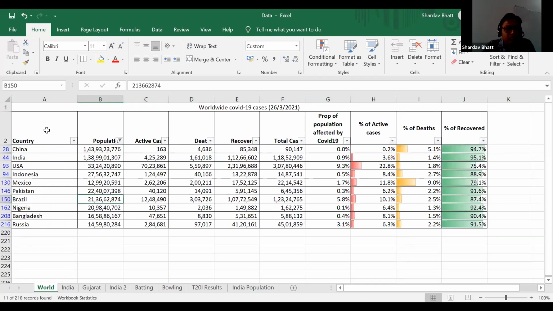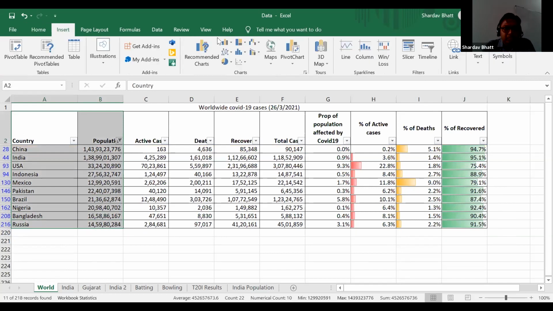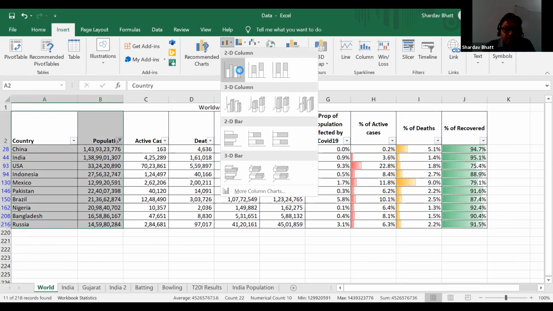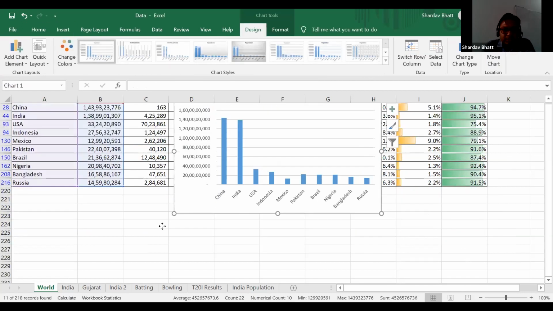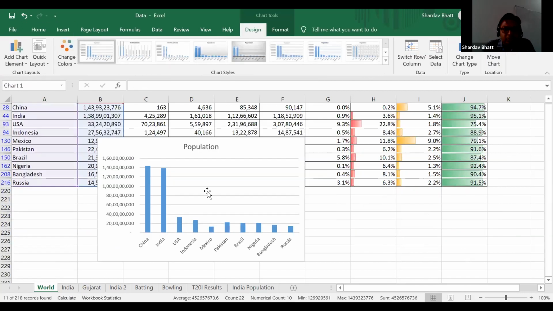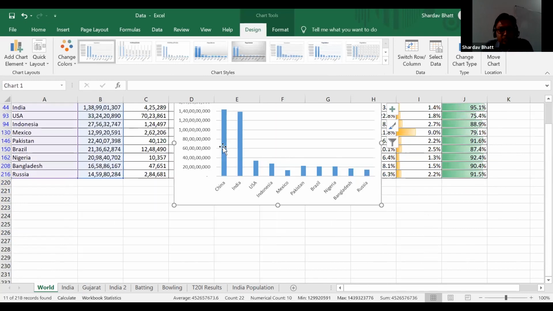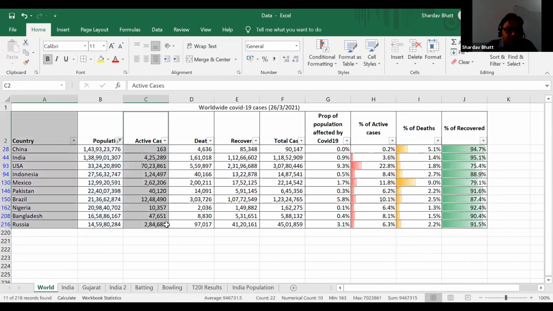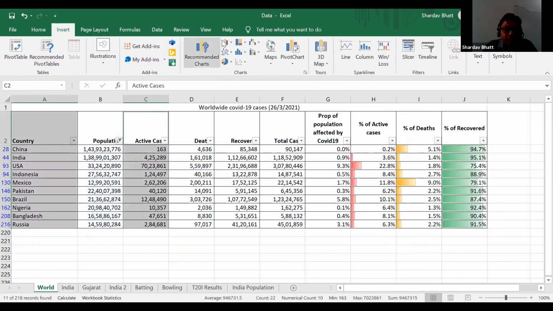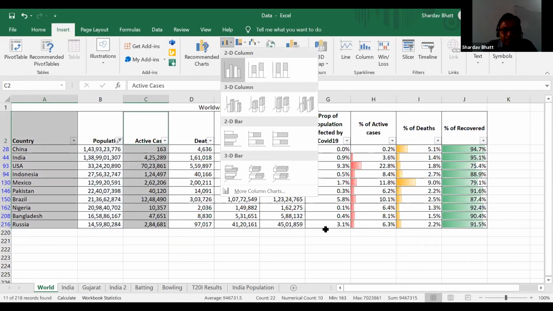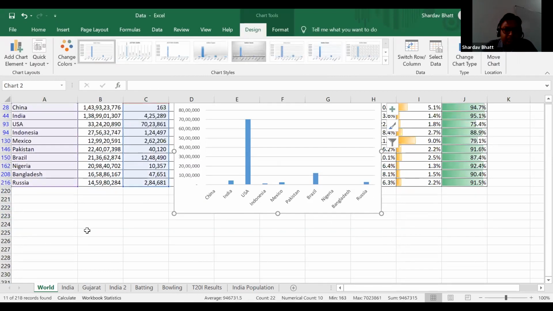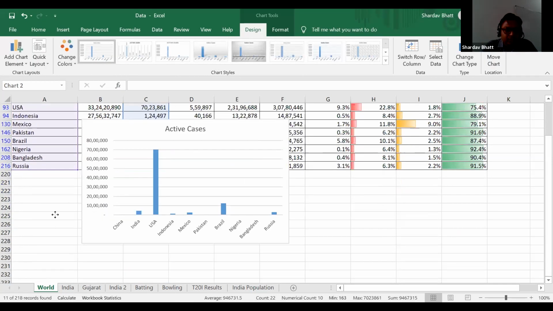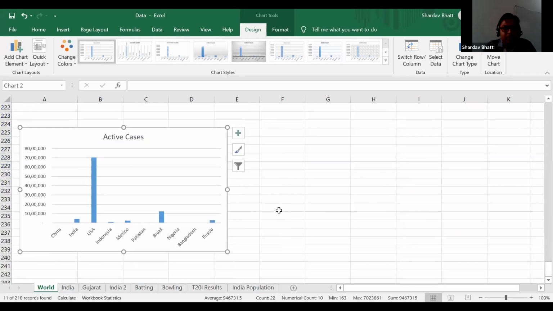Yeah, so in these countries, I'll make one basic bar diagram. You can see, okay, this is a population chart. I don't want population chart, sorry. Active cases, yes. So if I go according to active cases in top 10 countries, and if I make a bar diagram of them, then this shows that USA is badly affected. You can see USA is currently badly affected, followed by Brazil and Russia, and all the other countries are doing nicely.